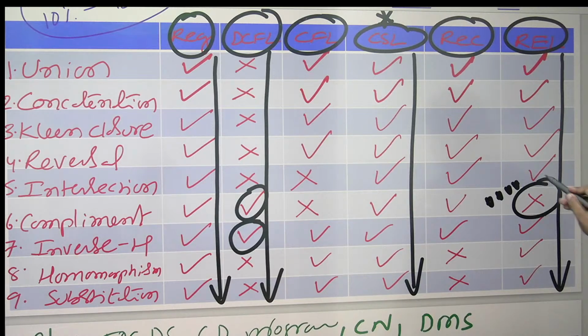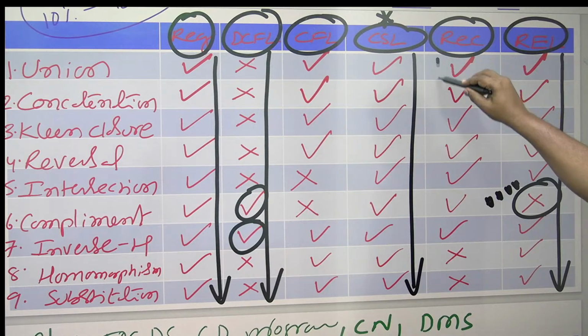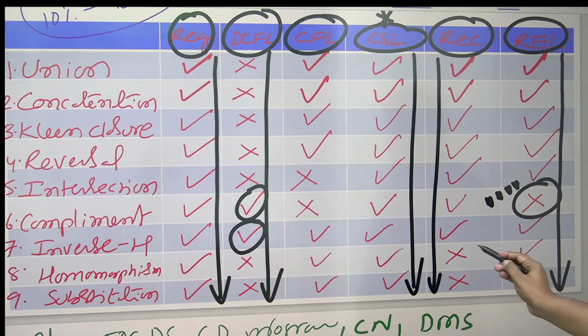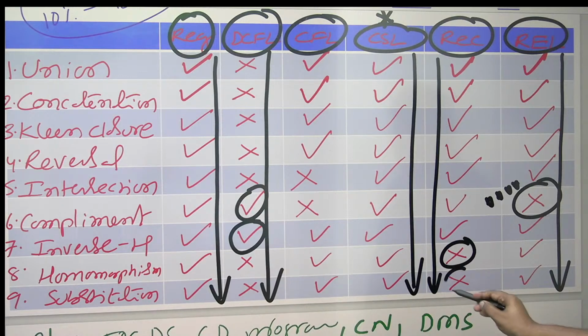REL, remember which are not closed. And one more, REC also, remember which are not closed, because everything else is closed. REC is closed under everything except these two. Who are those two? Check once. Homomorphism and substitution.